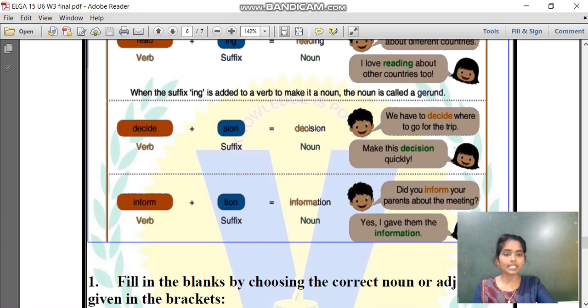In the second, make this decision quickly. Here decision is used as a noun because it is showing the name of an activity. This is how we do it with inform plus -tion. It becomes information.